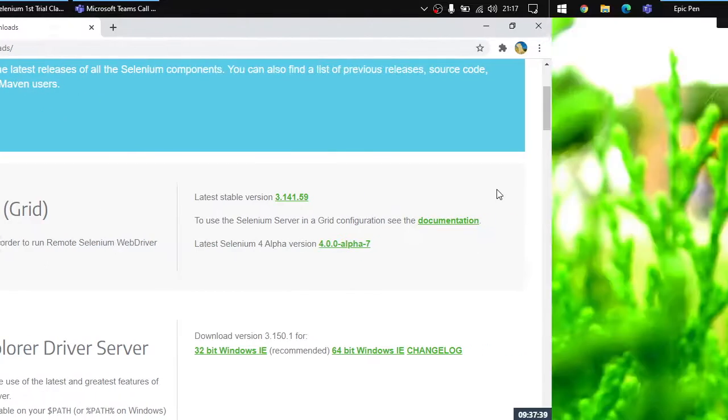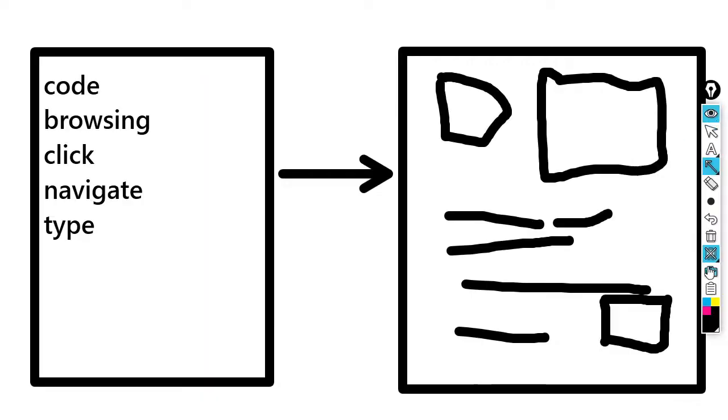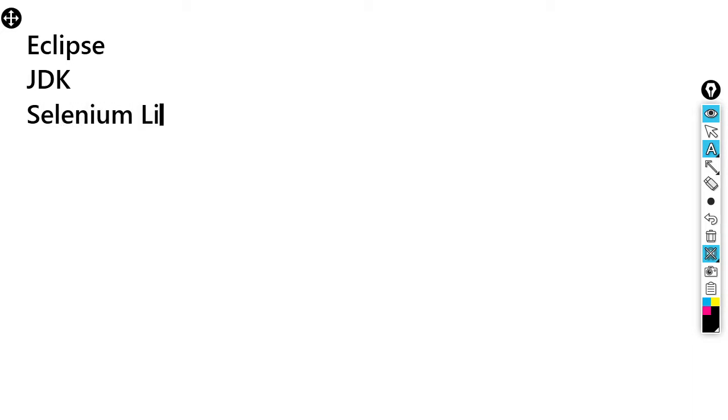So before starting off with the coding part, we need to learn about a few things. We need to get our system ready for Selenium. So what all things do we require? We require the IDE. We would be requiring something to write code on, right? For this, we will be using Eclipse. Now, as we will be using Eclipse, Eclipse requires something that is JDK. So we would be downloading JDK as well, right? And what else? We need the Selenium library.